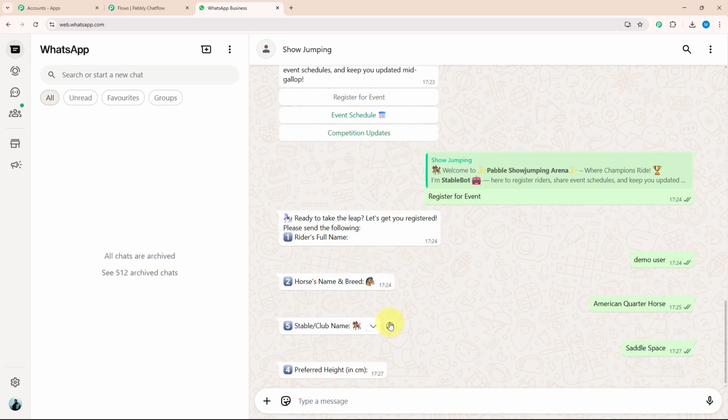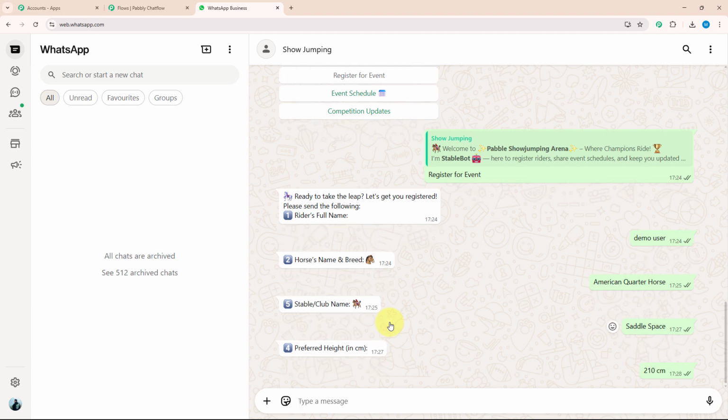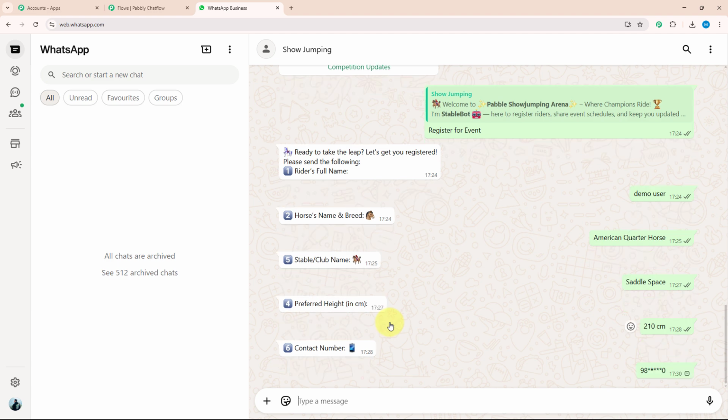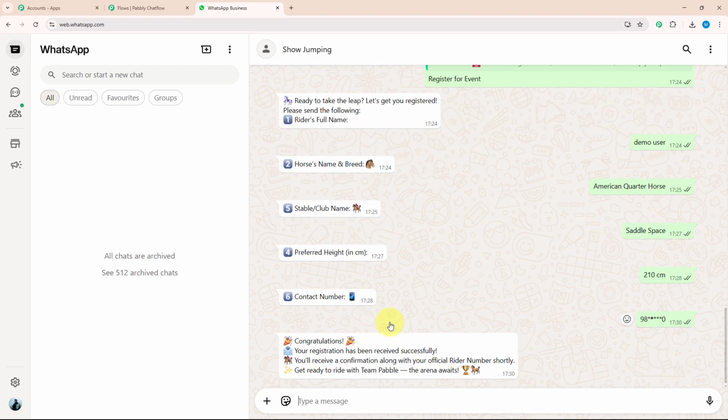After entering my club name, they have asked me about preferred height. For example, I will enter 210 centimeter. With that, I got the next question in which they asked me about my phone number. I will enter my phone number. As they got every single detail about me, they have delivered a message in which they congratulate me and tell me that my registration has been successfully done.